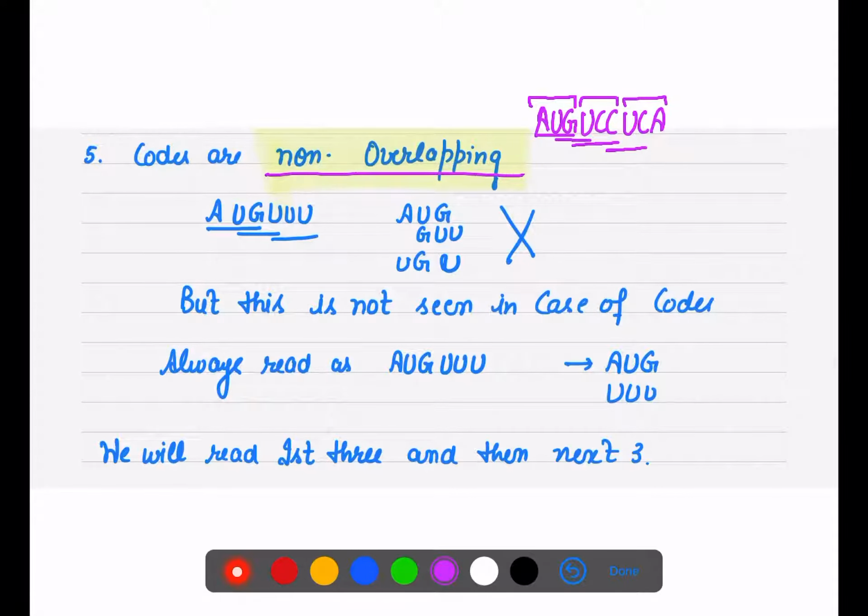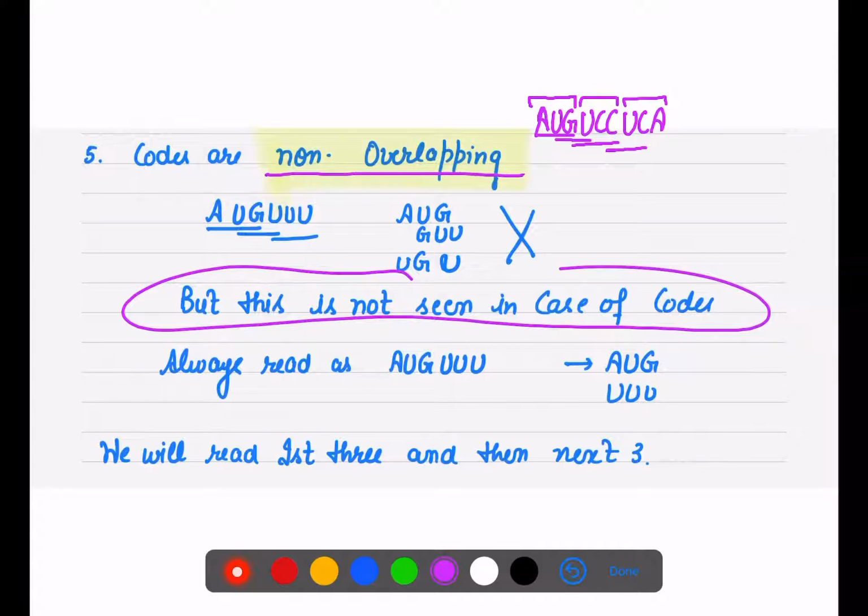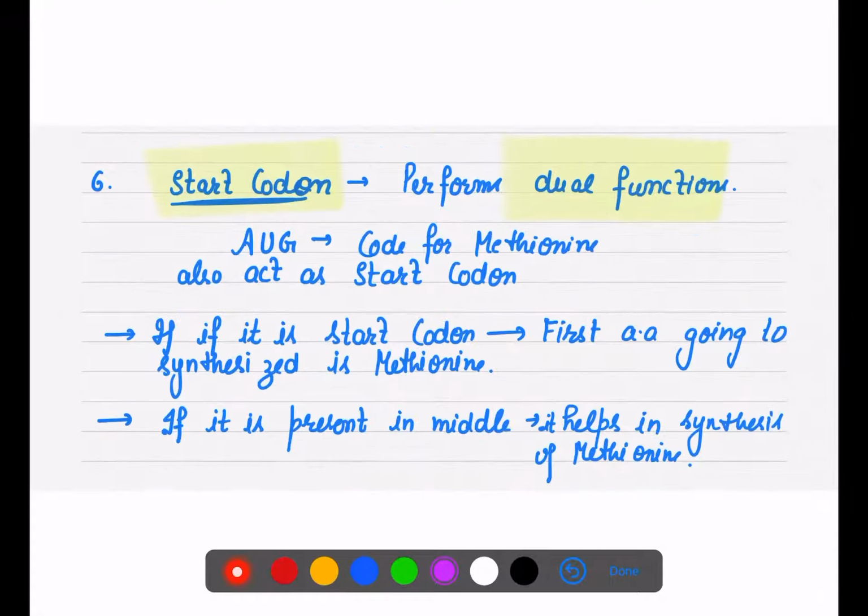Overlapping is not seen in the case of codons. Always read as AUG, UUU. We will always read the first 3 and then the next 3. So they are non-overlapping.